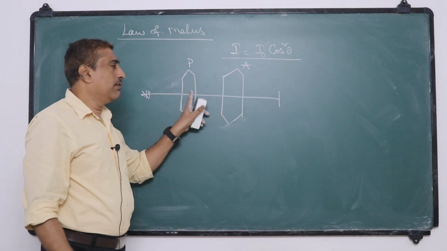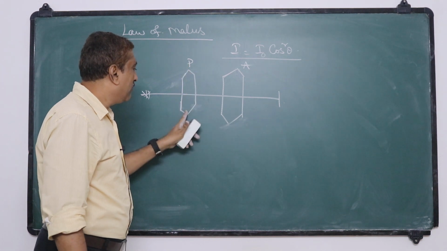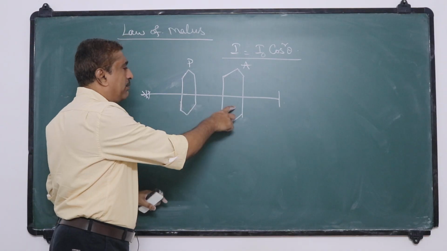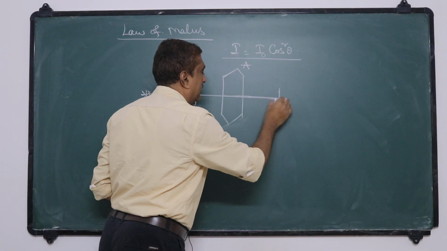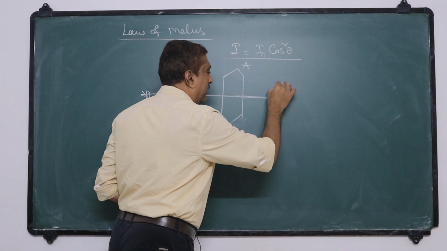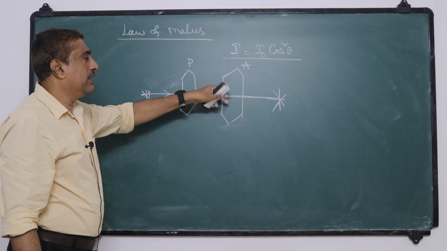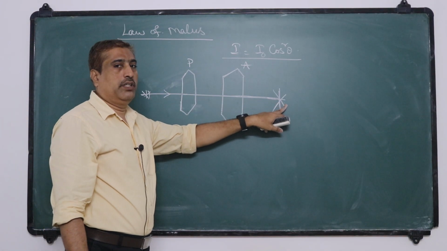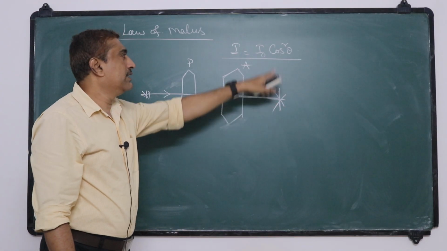When the plane of transmission of polarizer and the plane of transmission of analyzer are exactly parallel, light is transmitted through the second analyzer and reaches the screen. Now if we slowly rotate this, the intensity gradually decreases and becomes 0, and that is given by this law.